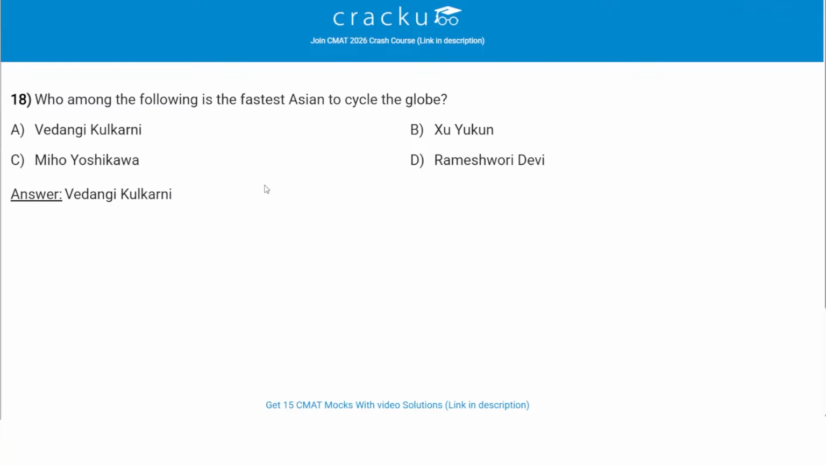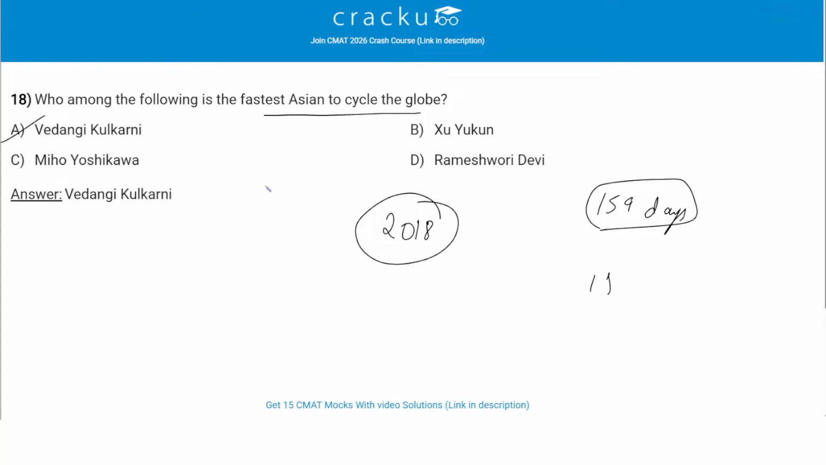Who among the following is the fastest Asian to cycle the globe? So the correct answer is Vedangi Kulkarni, which is option A. So Vedangi Kulkarni became the fastest Asian and the youngest woman to cycle around the world in 2018, and she completed it in around 159 days. And at that time, she was just 19 years old. So the correct answer is option A, which is Vedangi Kulkarni.